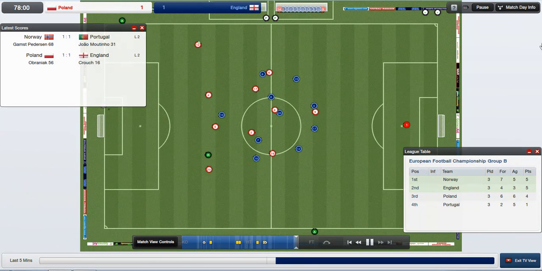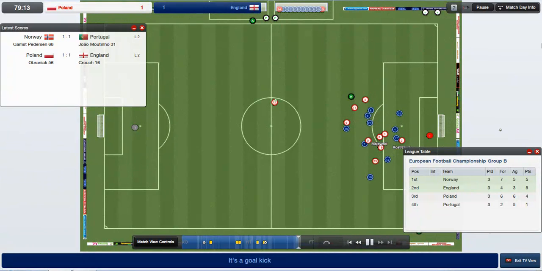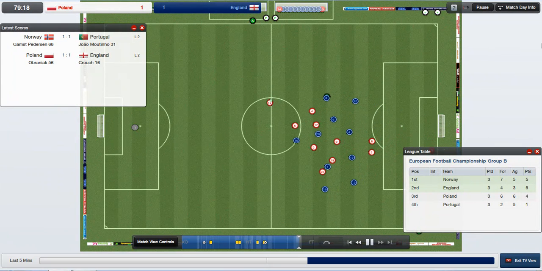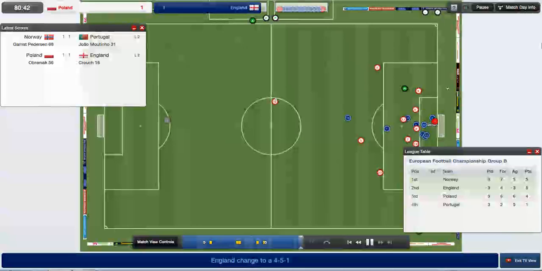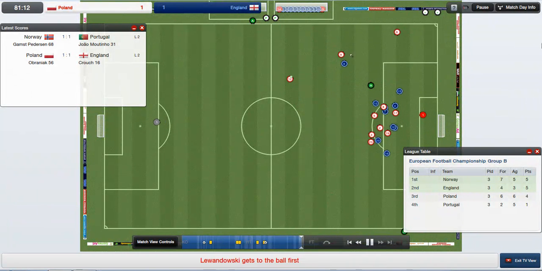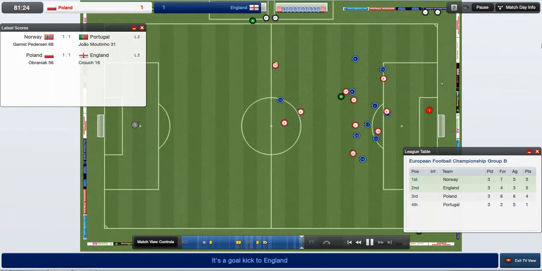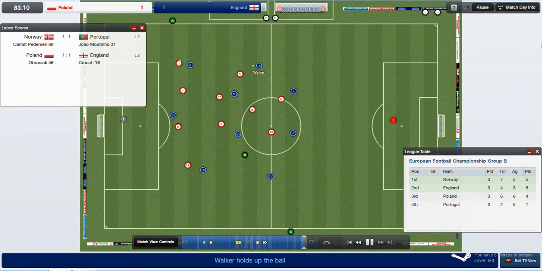So both games 1-1. Majewski with a free kick. That's good enough for Poland. Chance again for Obraniak maybe from another free kick. Oh, he's hit the bar and that's been headed away. Oh my goodness, England well living on the edge here. Last 10 minutes. They looked very comfortable going through, but now they're right on it. Oh, I thought that may have been a penalty. Just 10 minutes to go, if you want to include added time. England now going for it.